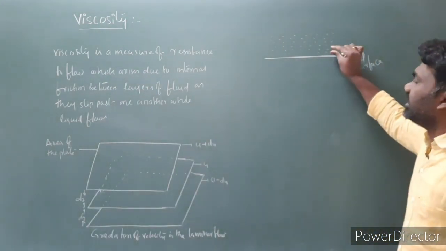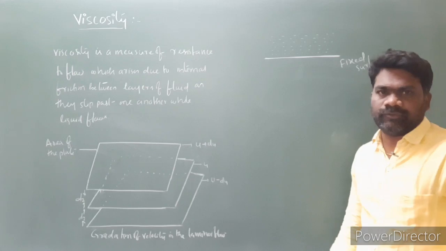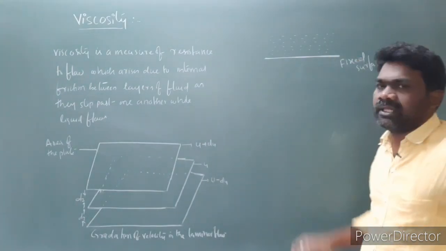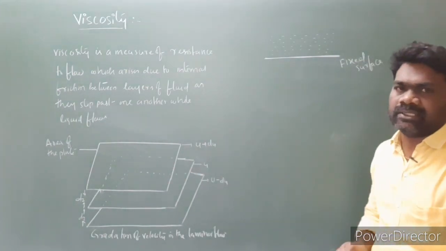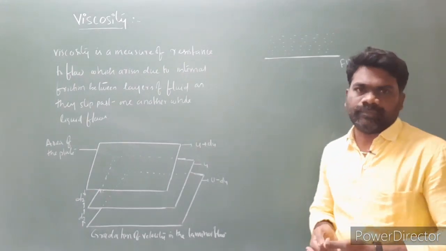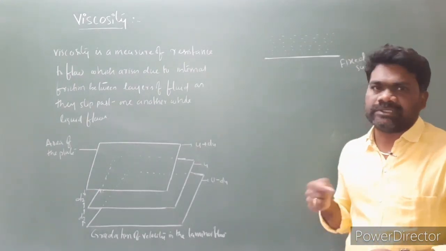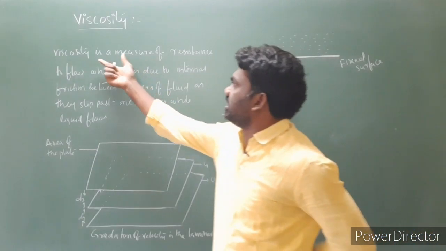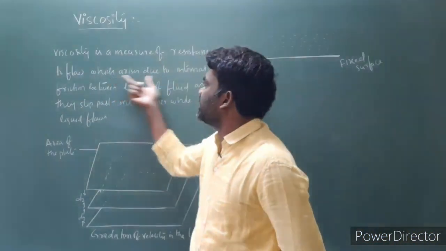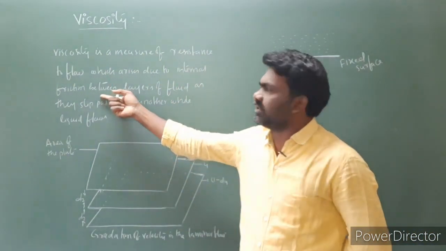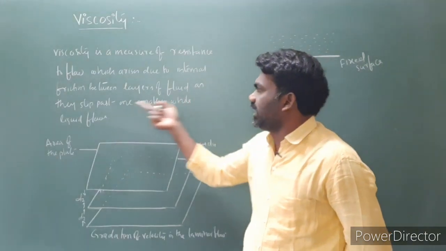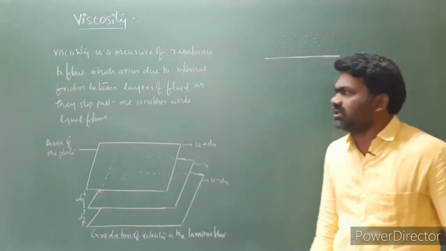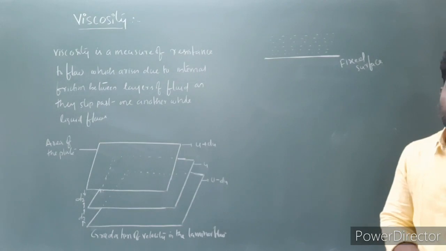There is an internal friction between the layers of fluid, and as a result there is a resistance to flow. Viscosity is a measure of this resistance to flow, which arises due to the internal friction between the layers of fluid as they slip past one another while the liquid is flowing.